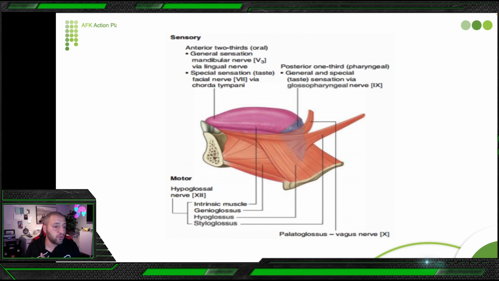And then the motor innervation for the tongue is coming from the hypoglossal nerve. The hypoglossal nerve will give you the motor innervation for the intrinsic muscles, genioglossus, hyoglossus, styloglossus, but palatoglossus is coming from the vagus nerve. So to wrap it up, motor is coming from hypoglossal except palatoglossus. Posterior 1/3 is all coming from glossopharyngeal; anterior 2/3 general sensation is from mandibular, lingual, and special sensation or taste is coming from facial through chorda tympani. I would like you to read it again and get the information, because when you have the information solid, it will be easy for you to get the answer.